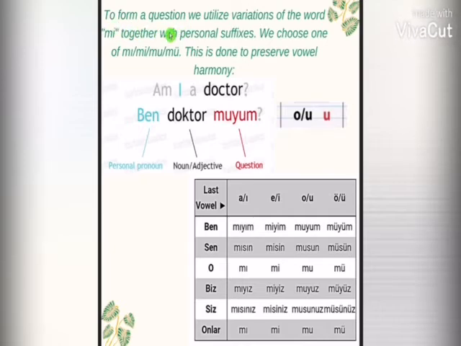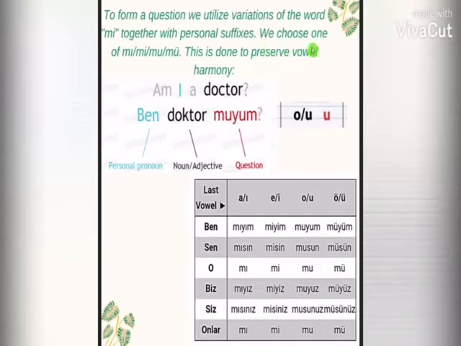To form a question, we utilize variations of the word mi together with personal suffixes. Variations of the word mi are mı, mi, mu, mü, and personal suffixes are the endings which we already learned in our previous lesson. As you can see in the table, for ben, the personal suffix is im. For sen, sun, sin, sun.